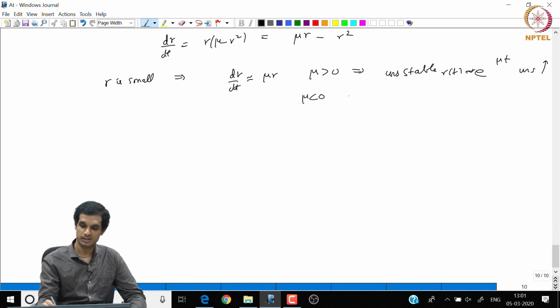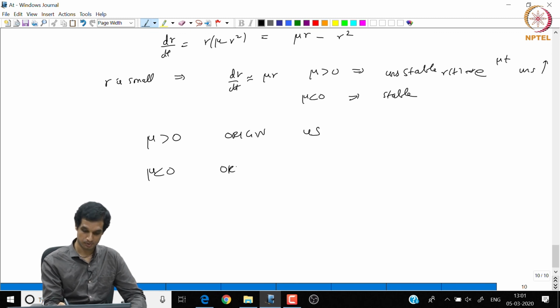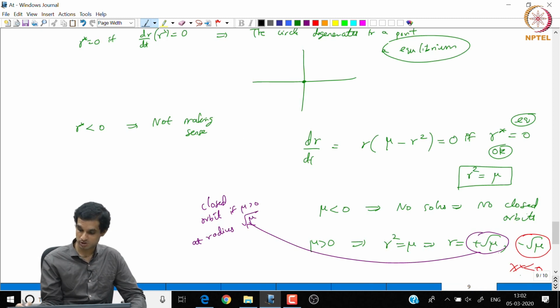Whereas when mu is negative, this is stable. So when mu is positive, the origin is unstable. When mu is negative, the origin is stable.